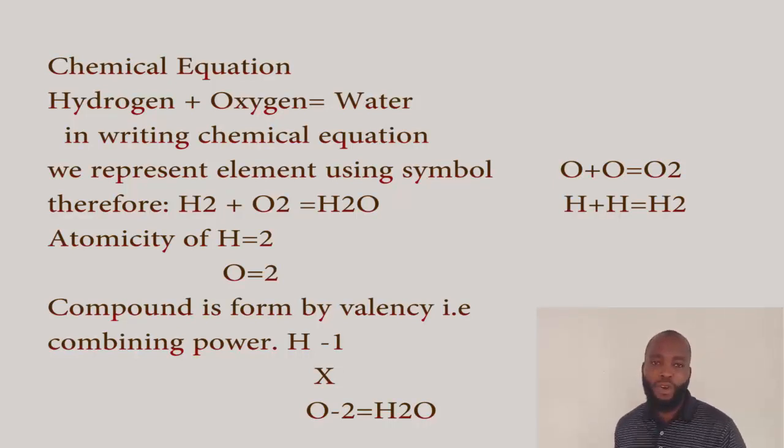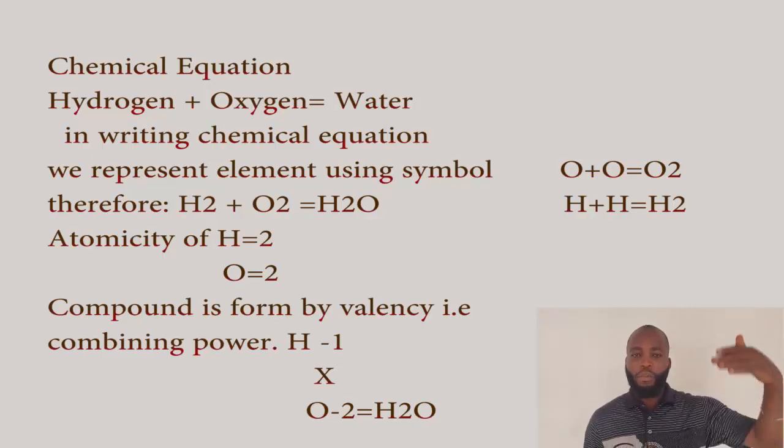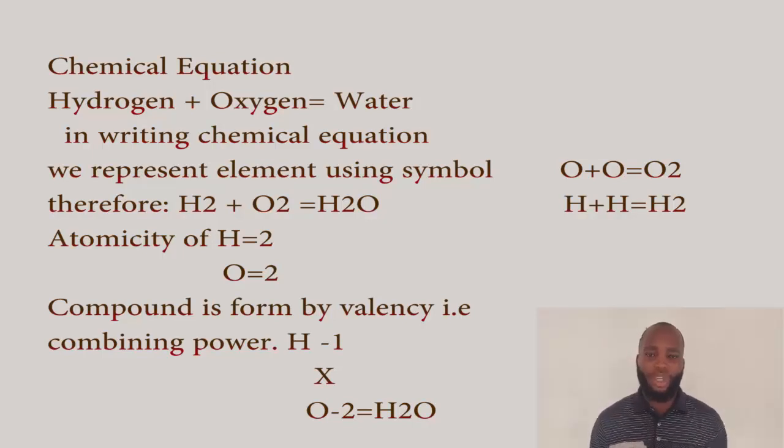Now, when we talk about chemical equation, to write the equation, we also look at a compound. The new substance that is formed is referred to as a compound, and you have H2O. A compound is formed by what we call valency. And valency is the combining power of an element. The number of electrons at the atomic shell of hydrogen is 1, which means the combining power of hydrogen is 1.